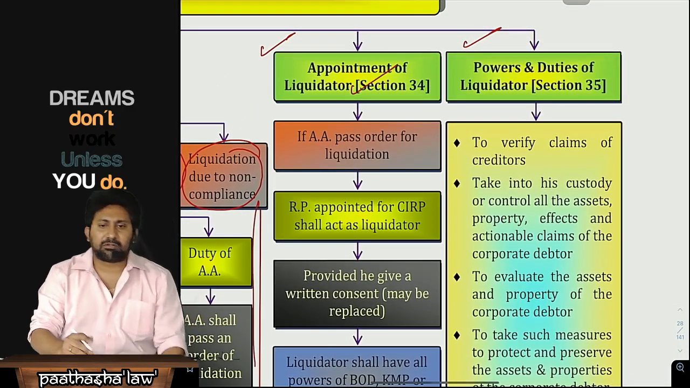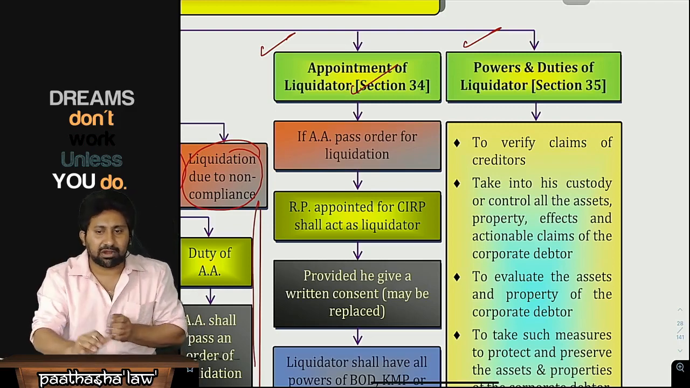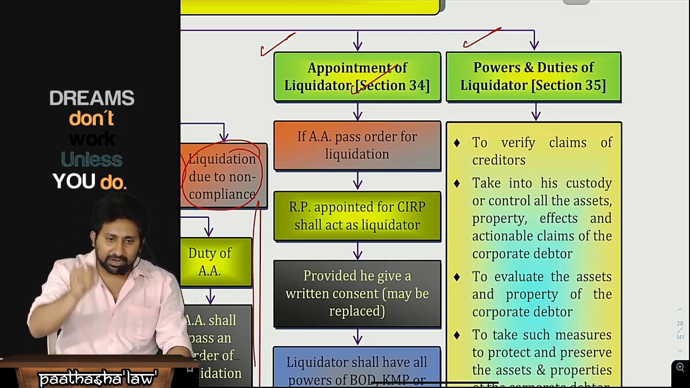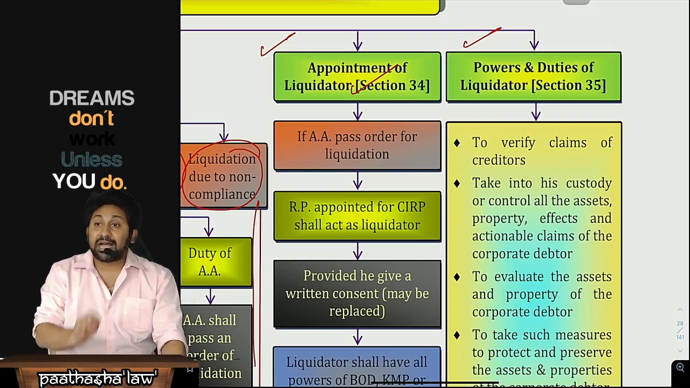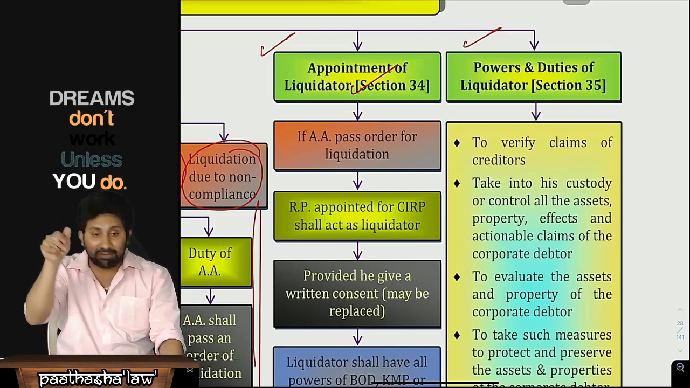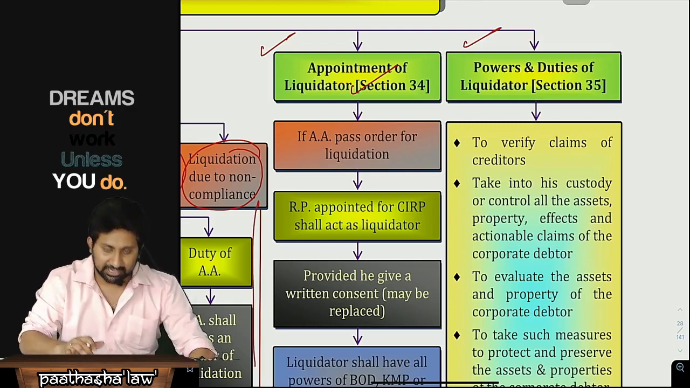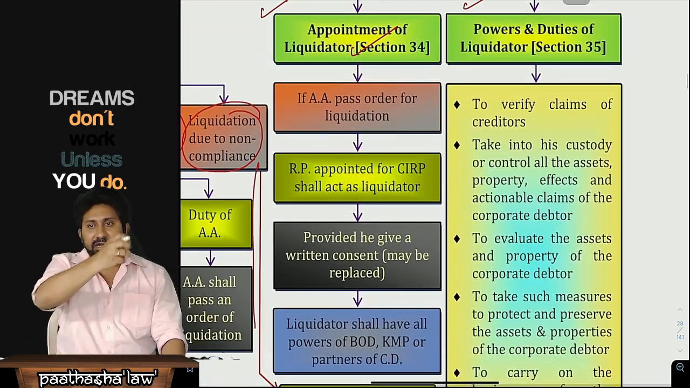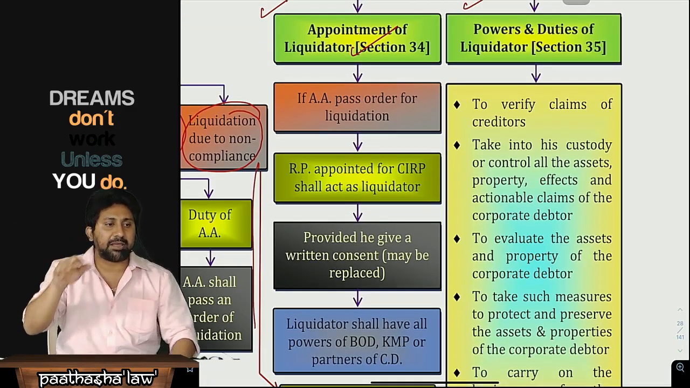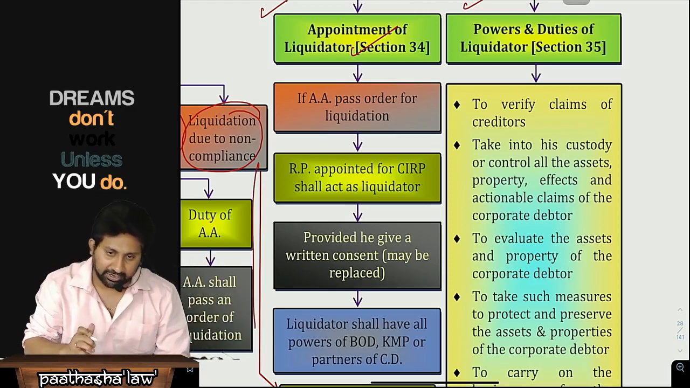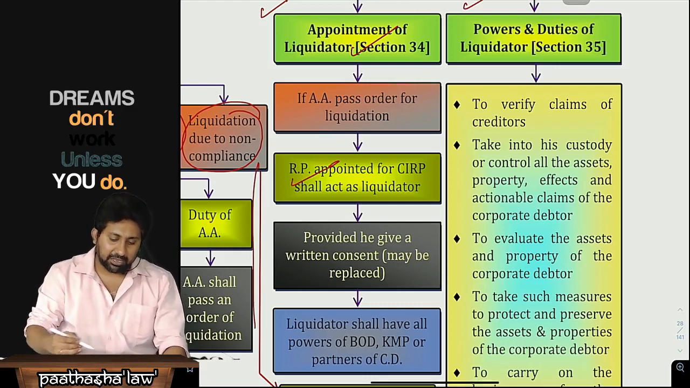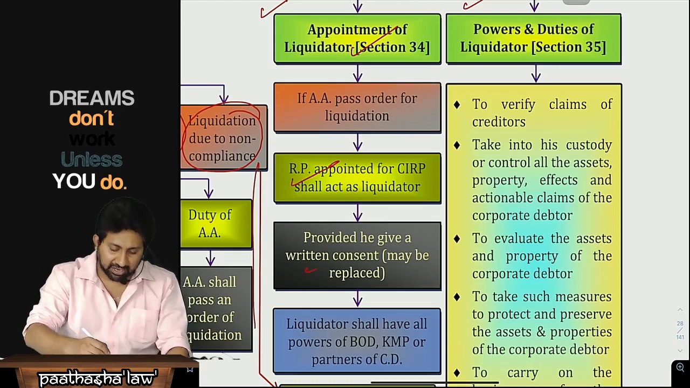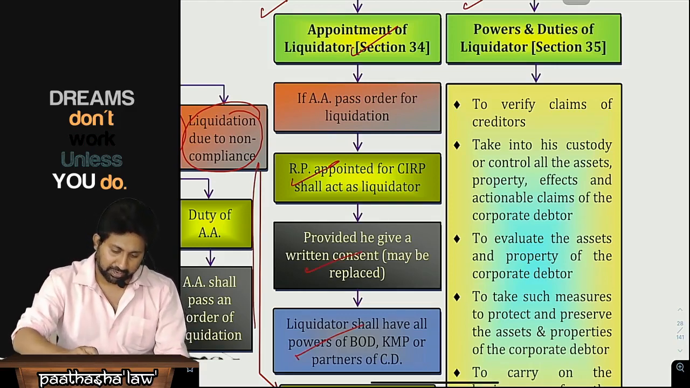Now, appointment of liquidator. Sir, to liquidate an entity, who is required? A liquidator is required. So the liquidator will be appointed. Whenever AA passes an order for liquidation, the RP who is under CIRP will become the liquidator, provided he gives written consent. Okay, and he will take over the entire management again. The board of directors' and KMP's powers will be transferred to the liquidator. So if AA passes an order for liquidation, the RP appointed for CIRP shall act as liquidator provided he gives written consent. Okay, next one.